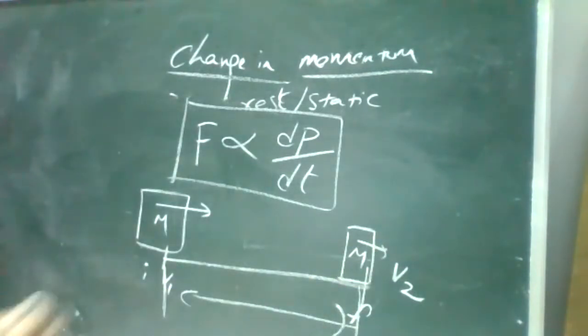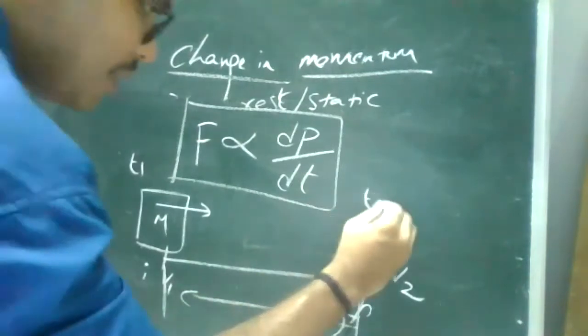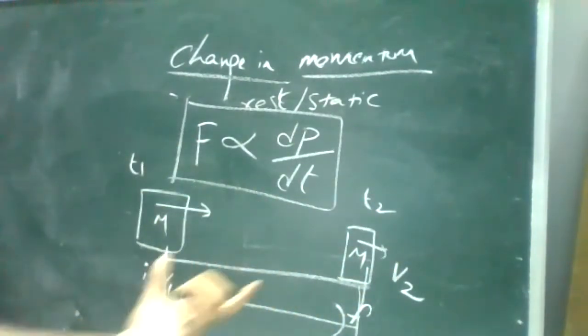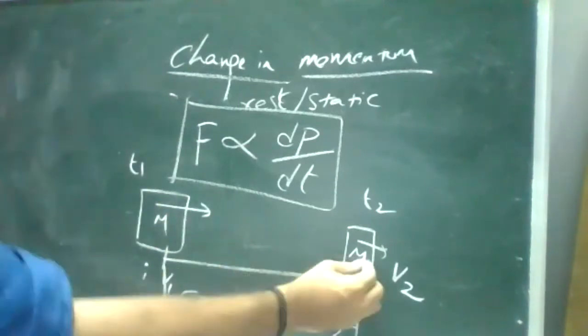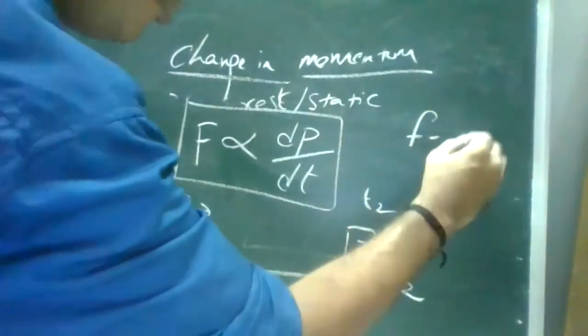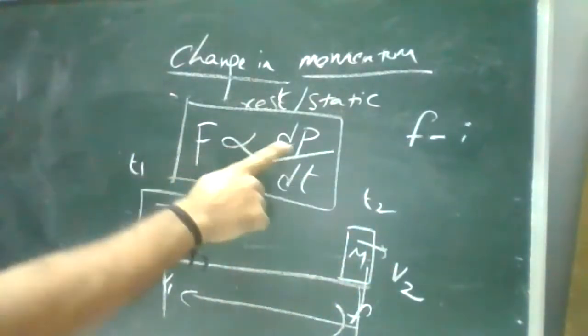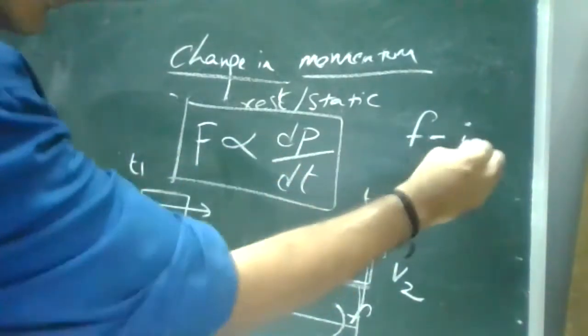There is a change in between. So the time period is t1 here, the time period is t2 here. So when we are discussing the change or the difference, it is nothing but final minus initial. You may have studied this one in your motion vectors. The differentiation is nothing but final minus initial.